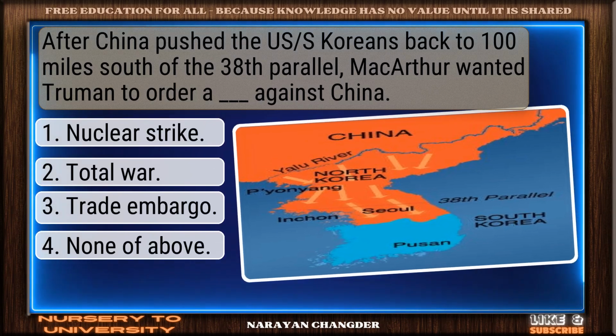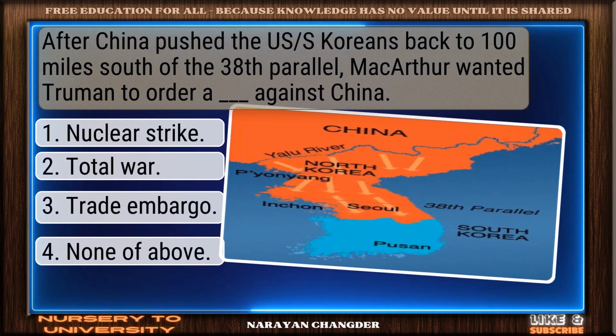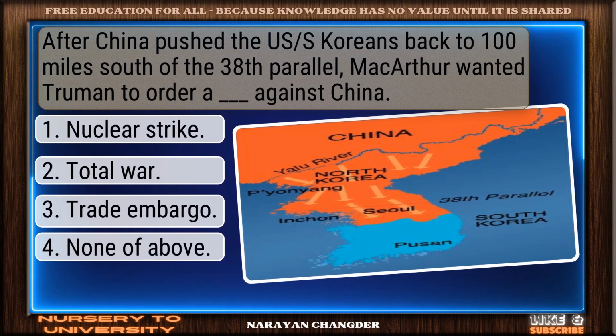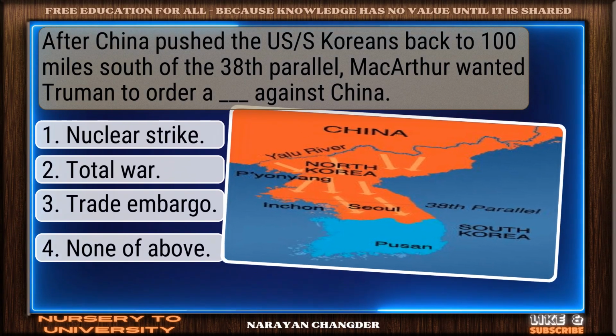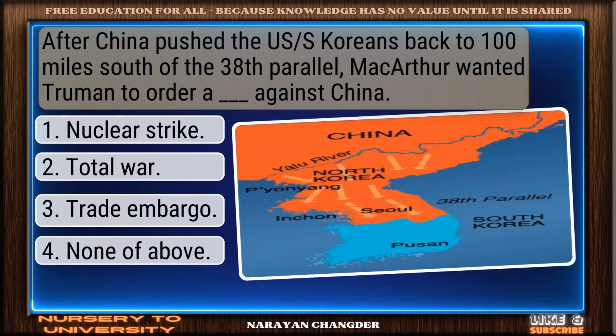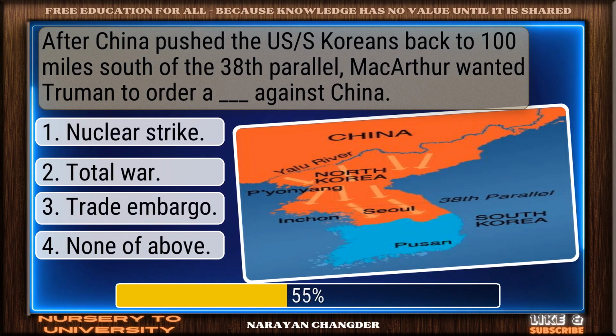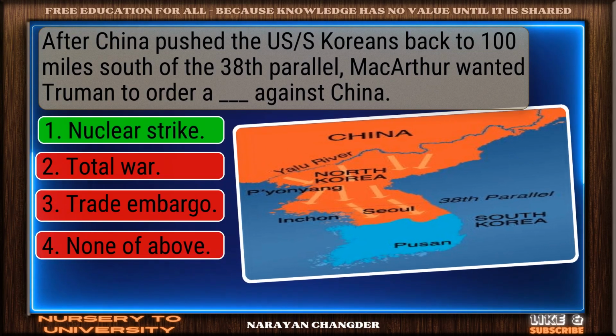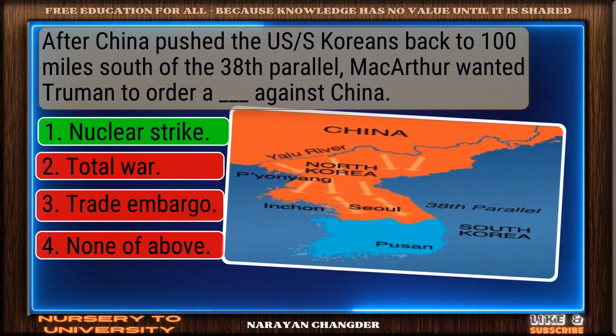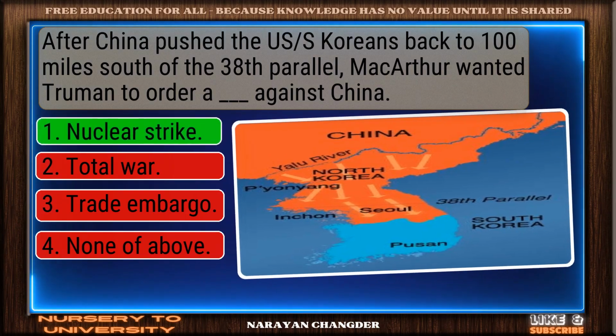After China pushed the US's Koreans back to 100 miles south of the 38th parallel, MacArthur wanted Truman to order a dash against China. Nice work. You chose nuclear strike, and it is correct.